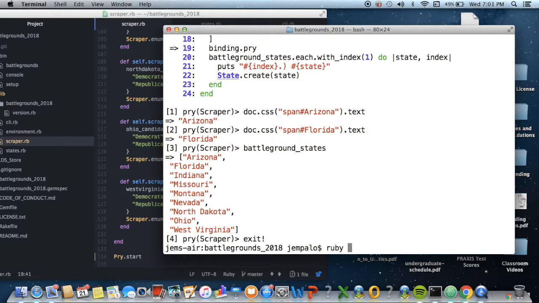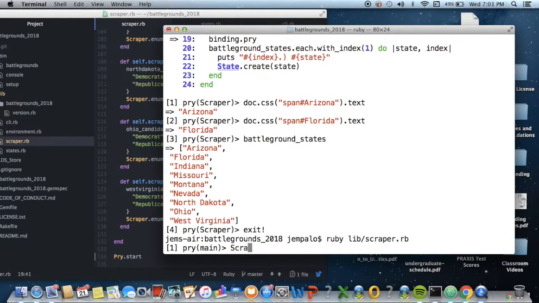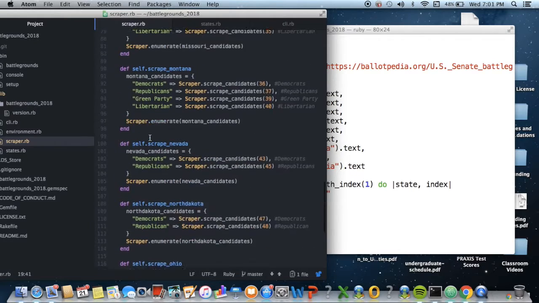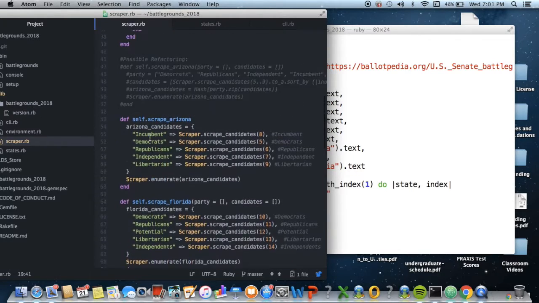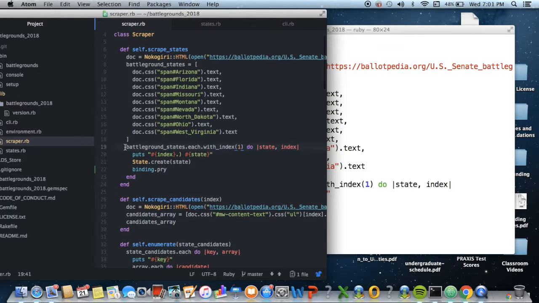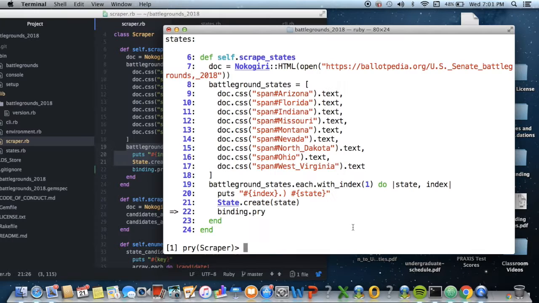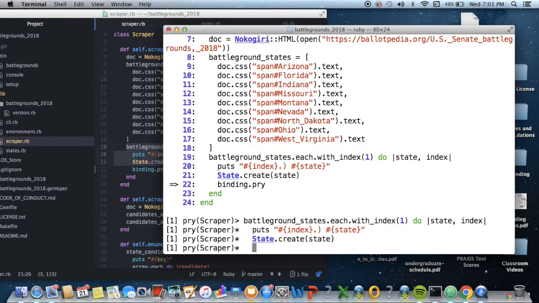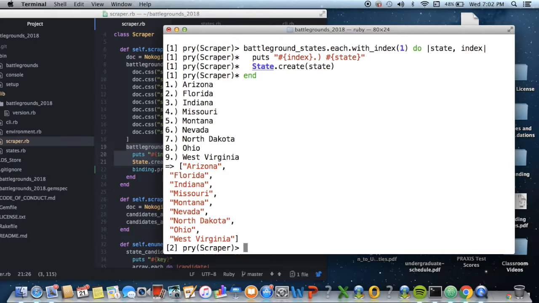Okay, so as you can see, once you've iterated, and there you go.